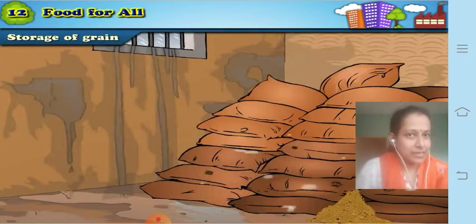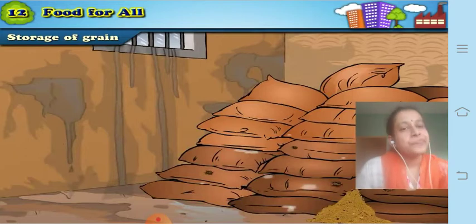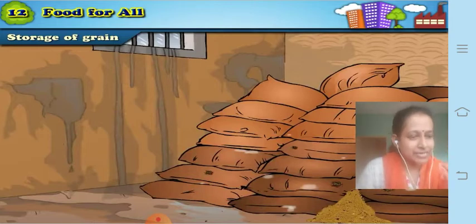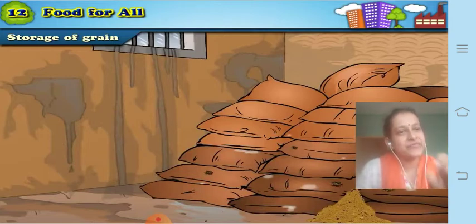Now this is one thing. The second thing is that if the sacks are stored in an area which is very closed, there is no air, there is no ventilation, and it is a moist, damp place, that means the grains are wet, then they can get infested by the microbes, these fungal spores, and then they spoil.